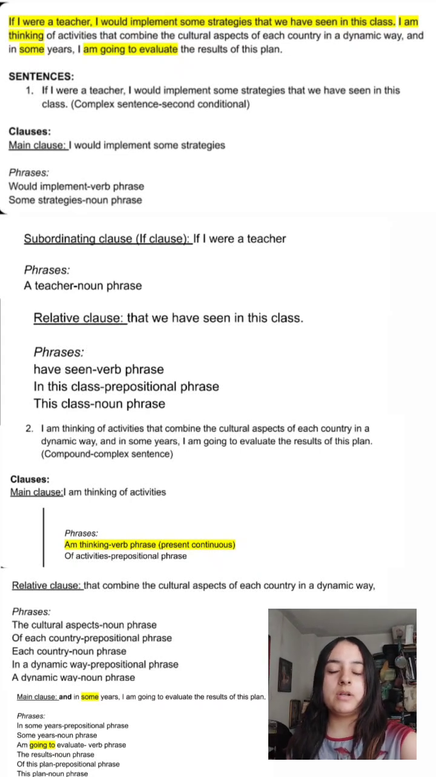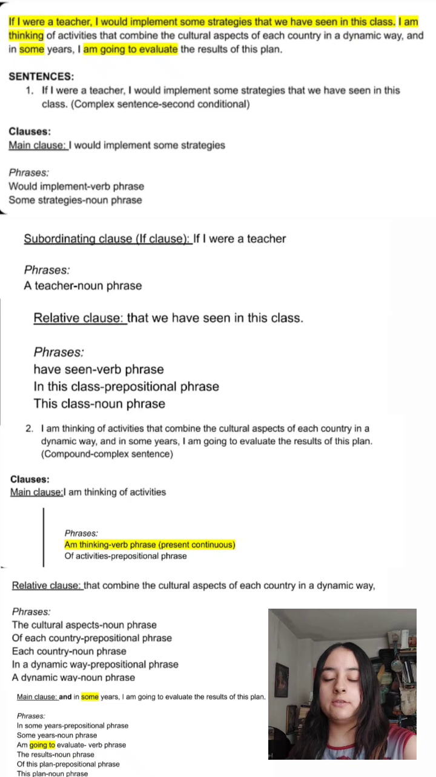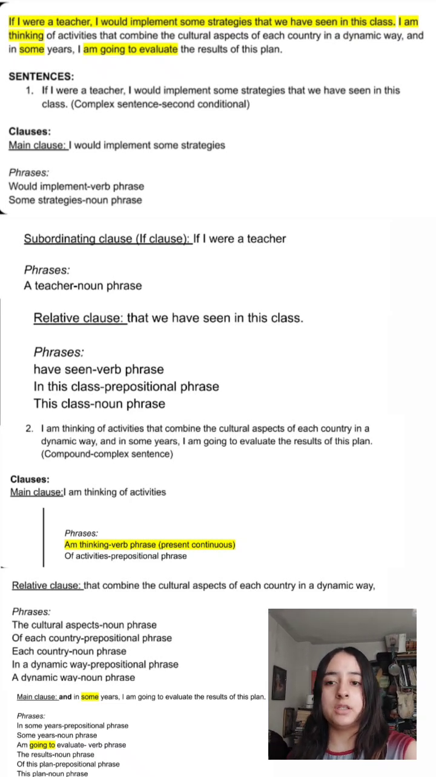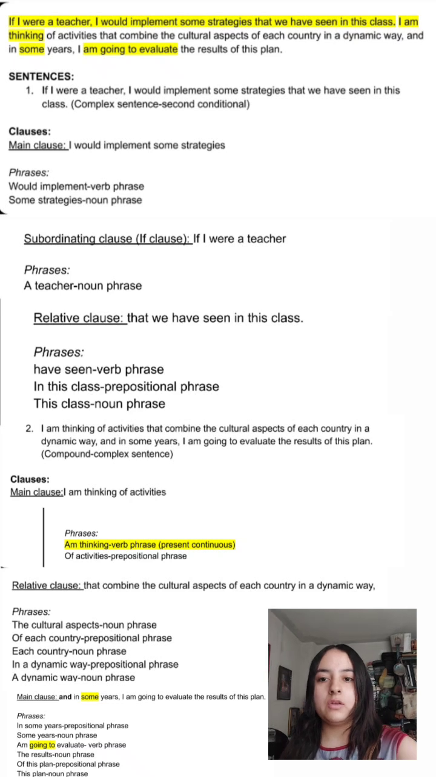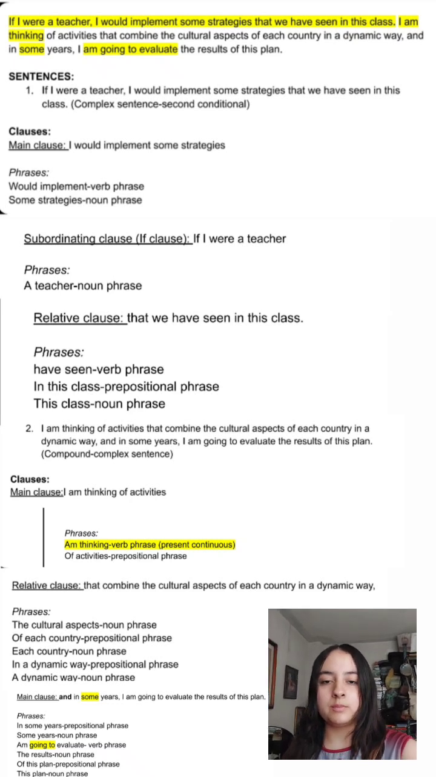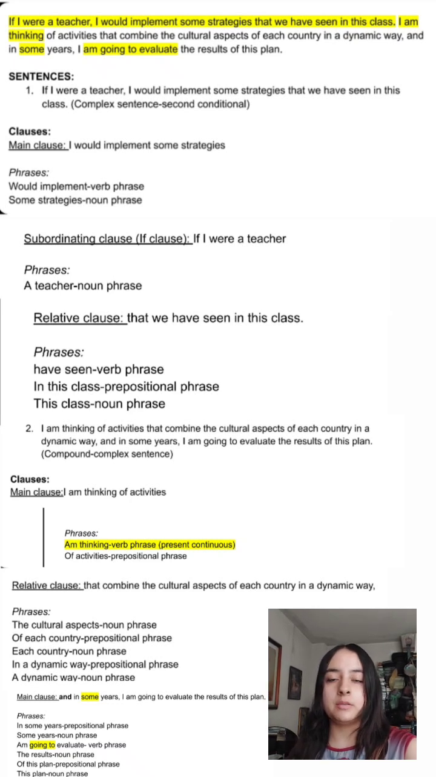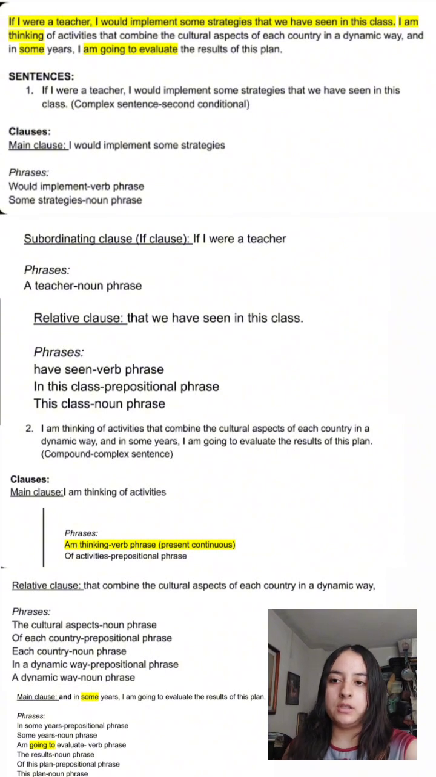In this video, I'm analyzing an excerpt from Culture, and it says, "If I were a teacher, I would implement some strategies that we have seen in this class. I am thinking of activities that combine the cultural aspects of each country in a dynamic way, and in some years I am going to evaluate the results of this plan."